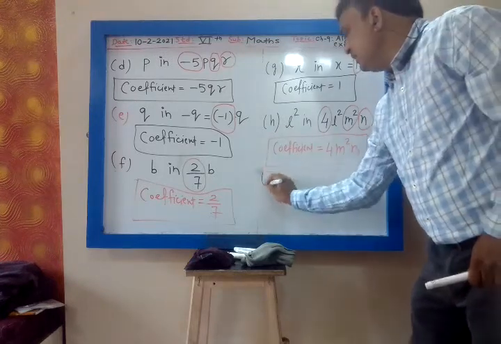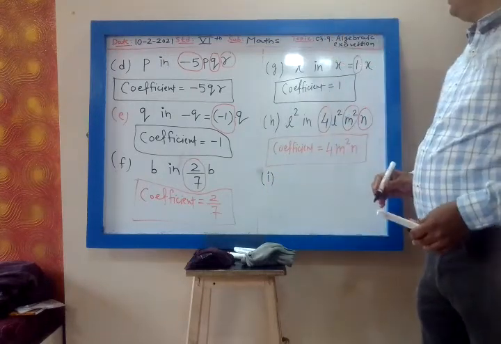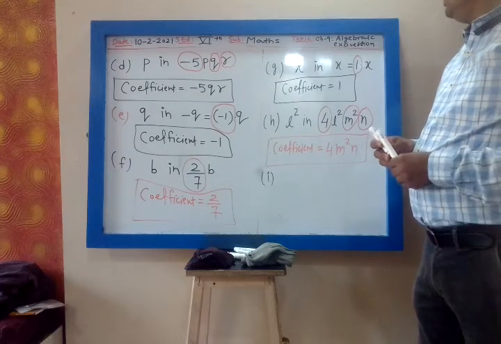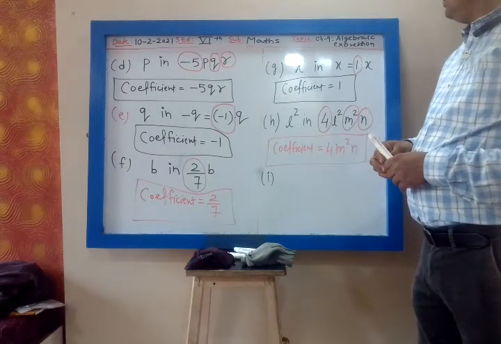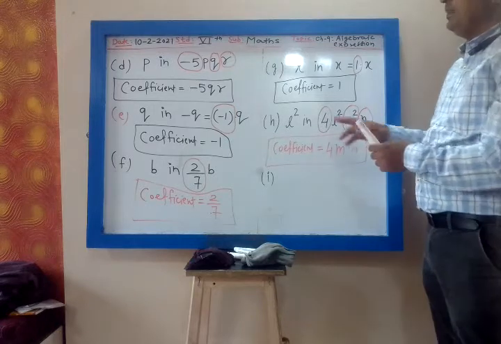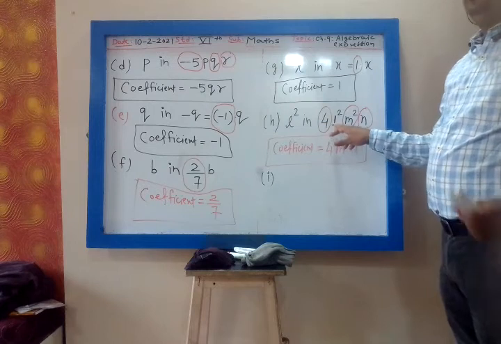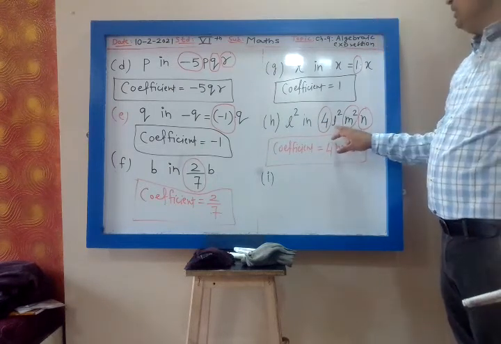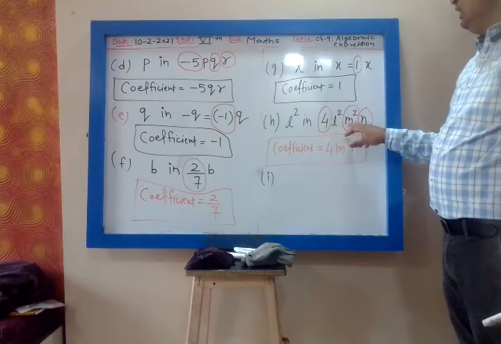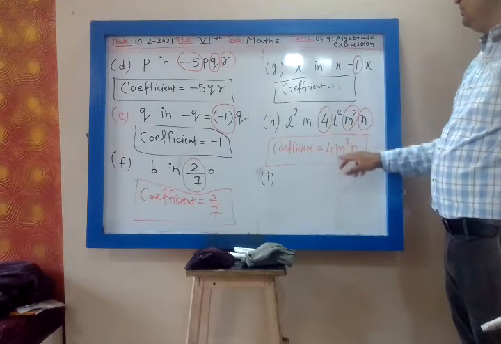Then I. Because see here, my dear, you want to find the coefficient of L square, no? So which terms are attached to L square? 4 M square and N. So 4 into M square N is my coefficient.